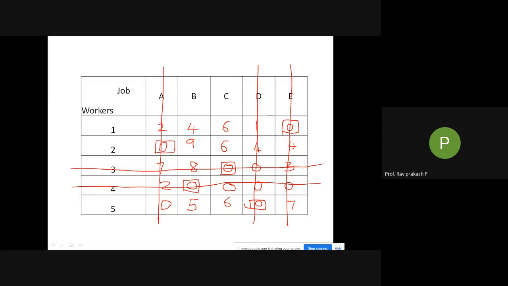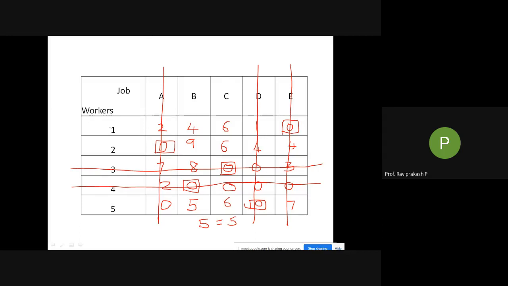So now just check how many squares we have put is equal to the number of rows or columns. How many are there? 1, 2, 3, 4, 5. So 5 assignments we have made. Is it equal to the number of rows or columns? Yes, 5 is equal to 5. So we got our assignment. This is the assignment that I got.